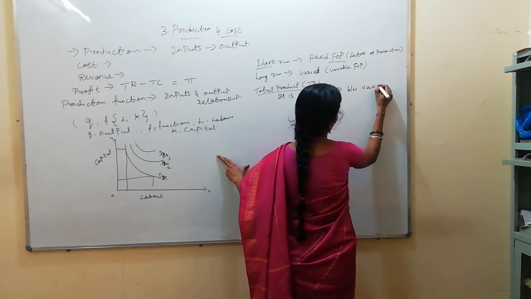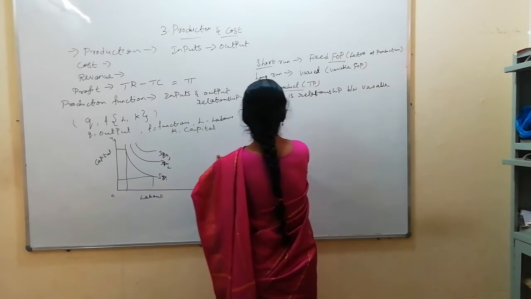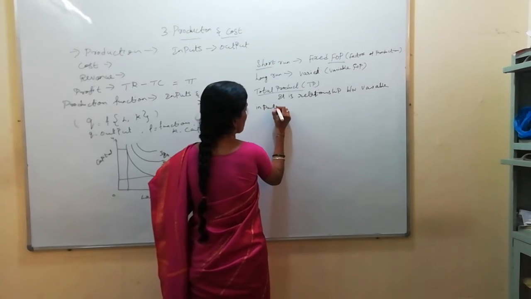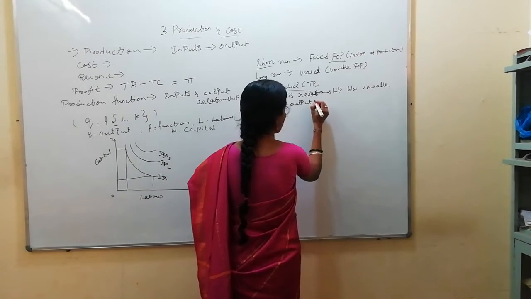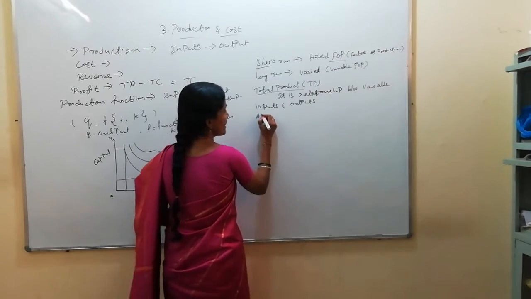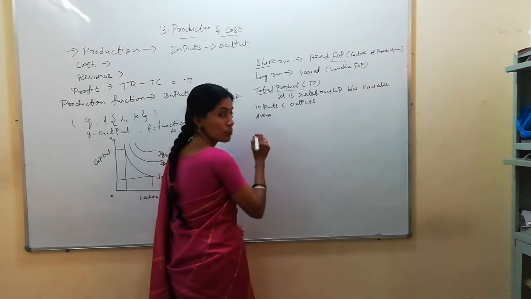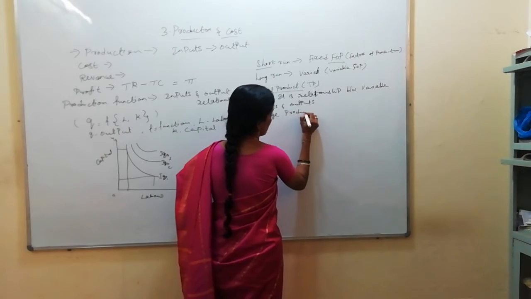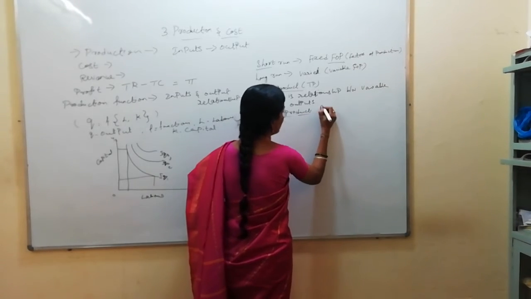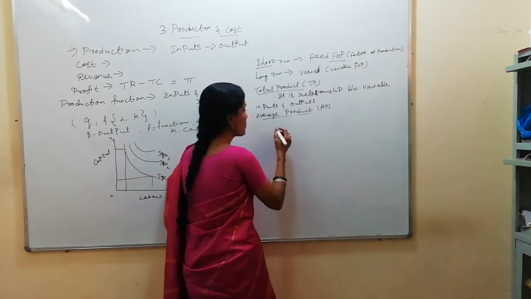Variable inputs and output. And average product, AP, is the output per unit of input.